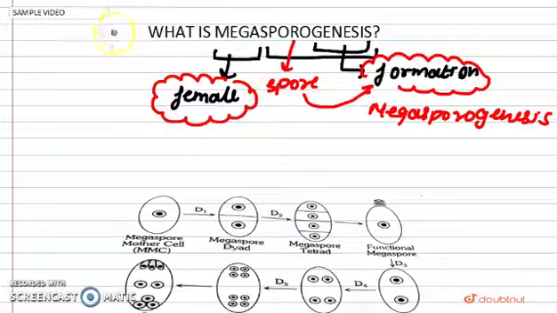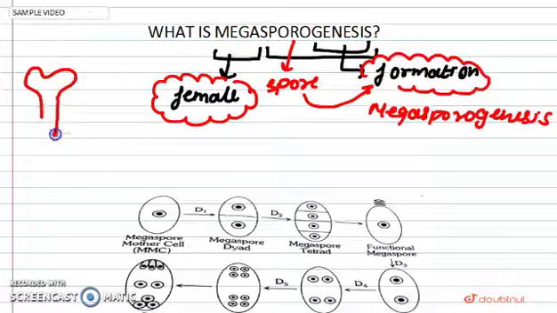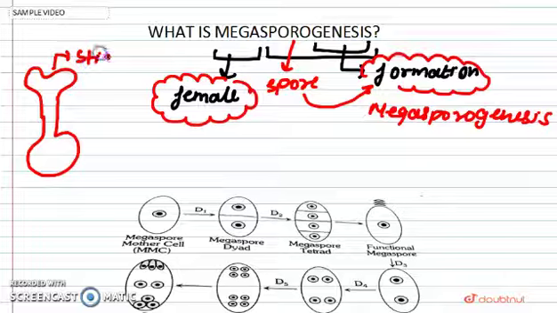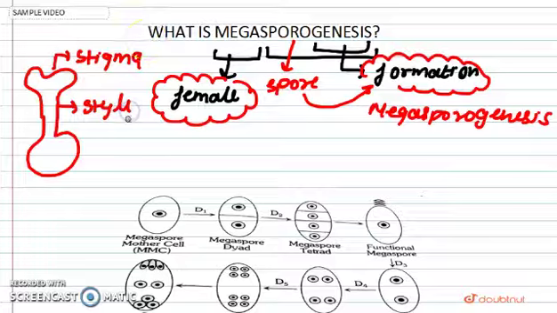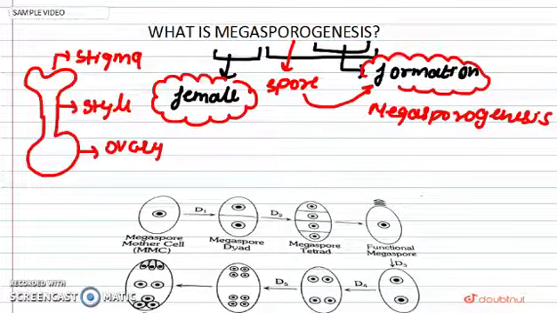As we know, this is your gynoecium, or we can say a carpel. In the gynoecium we have stigma, style and ovary. This is the stigma, this is the style, and last one is the ovary. In the ovary we have ovules. Suppose this is your ovule.